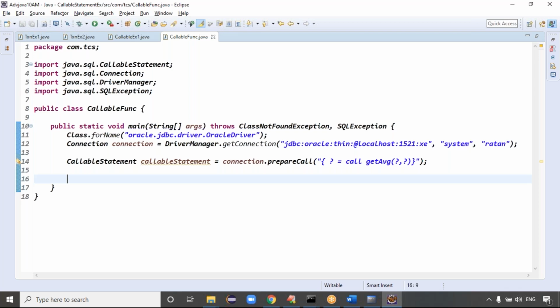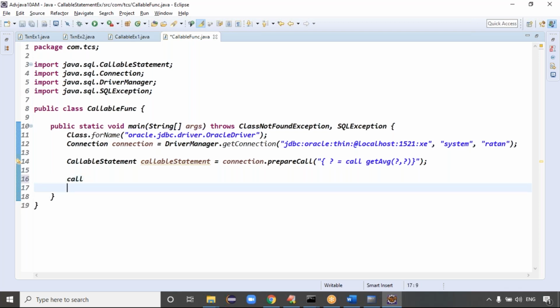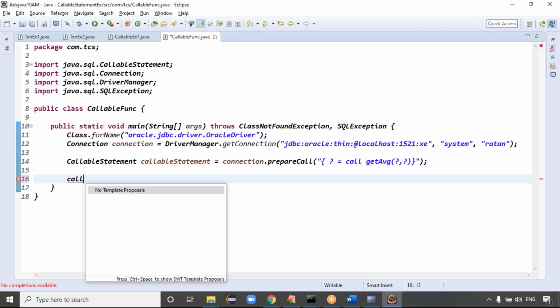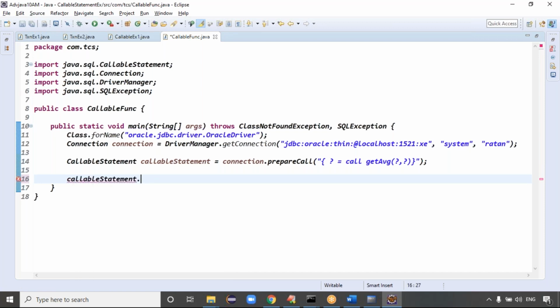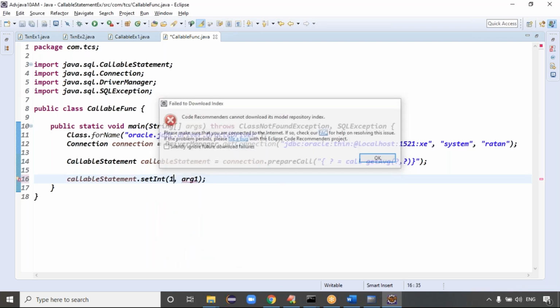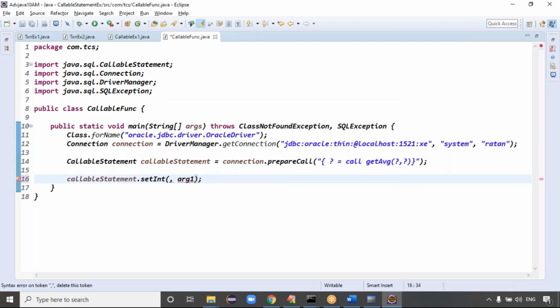First of all, we have to set the inputs. How to set the input? Something like callable statement dot set int. Inputs are what? The question mark numbers here. This is the first question mark, this is the second and third. The first question mark is the return value, so it is not an input.